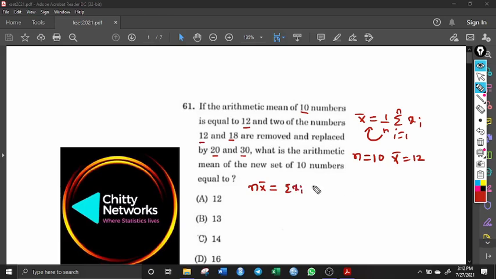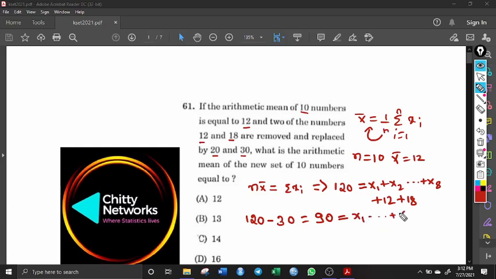So this implies n is 10 and x bar is 12, it is 120, that is equal to x1 plus x2 and so on up to x8. The 9th and 10th observations I am taking as 12 and 18. Now these two observations have to be removed, so 120 minus 12 minus 18, that is 120 minus 30, it is 90. So this 90 is the sum of 8 observations, x1 to x8.